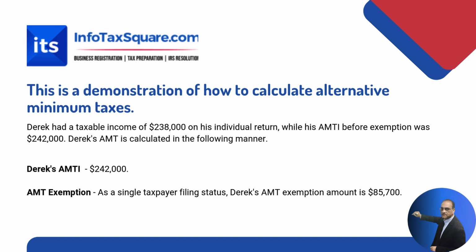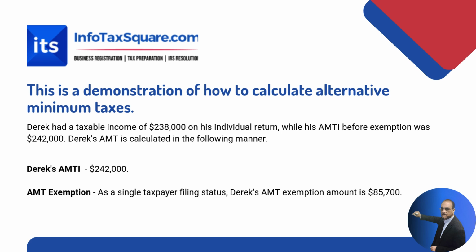Based on Derek's information, he has $238,000 taxable income and AMTI, alternative minimum taxable income, of $242,000. Based on these two pieces of information, we have to calculate whether he is subject to AMT or not. So we'll start with Derek's AMTI, which is $242,000.